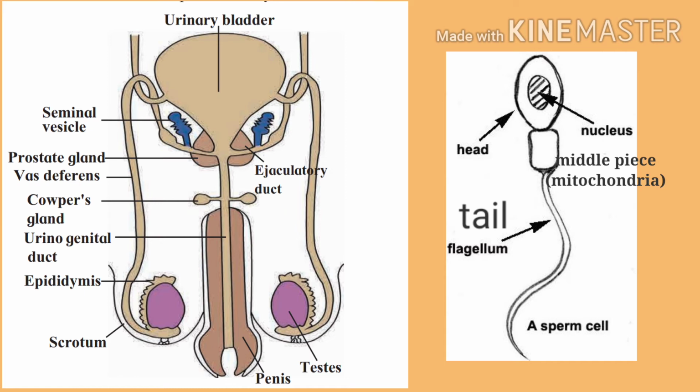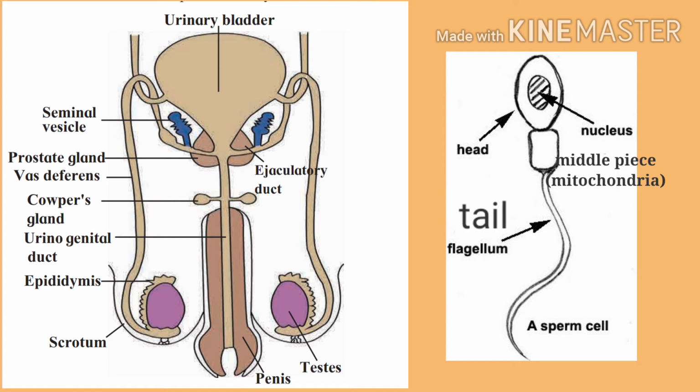The length of the sperm is about 60 micrometers. Such a small sperm has to cross a distance of approximately 6.5 meters while passing out of the male reproductive system. For this, sperm needs a large amount of energy, and fructose, which is a kind of carbohydrate, is present in the semen.